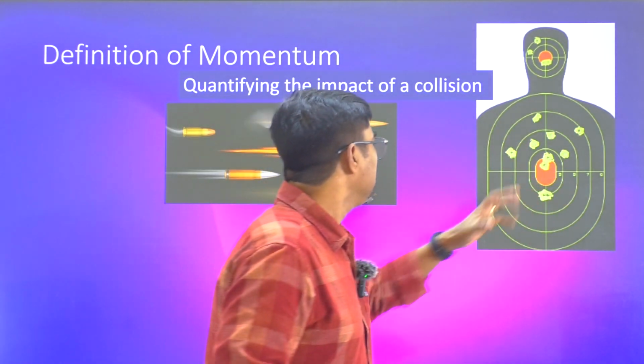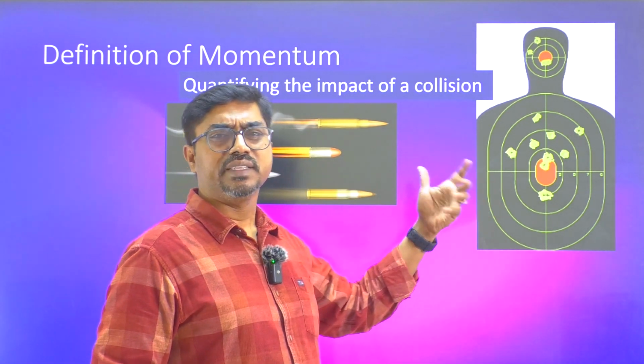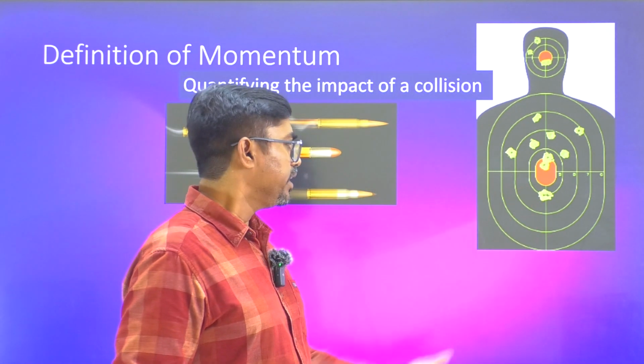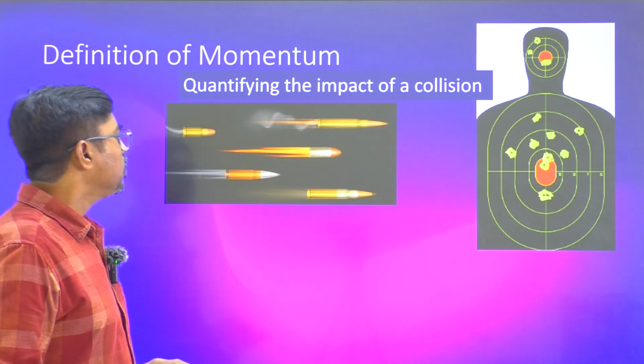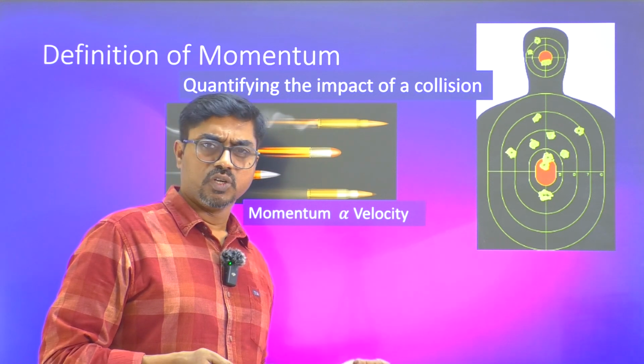Imagine that there is a target and you want to hit it using various objects. We want to measure the damage and the impact with which these objects collide. So what are the things it depends on? That momentum, or the damage or the impact that you are creating.